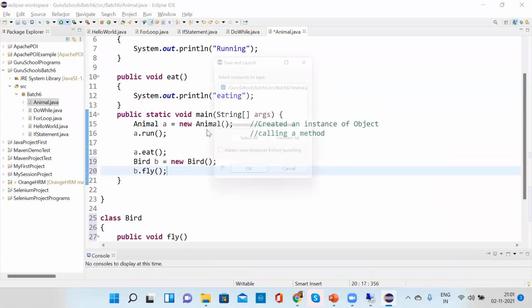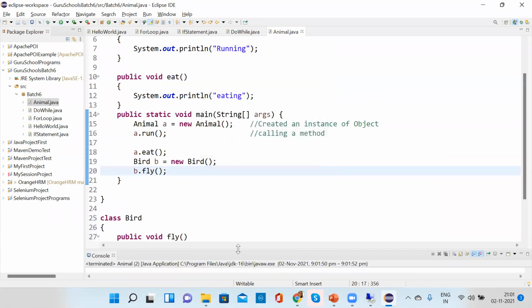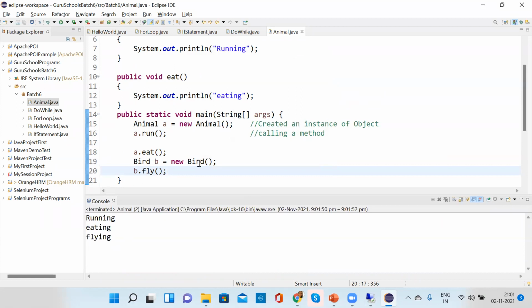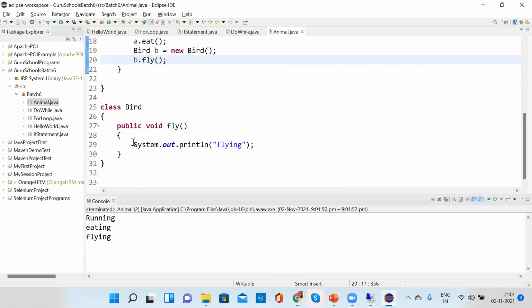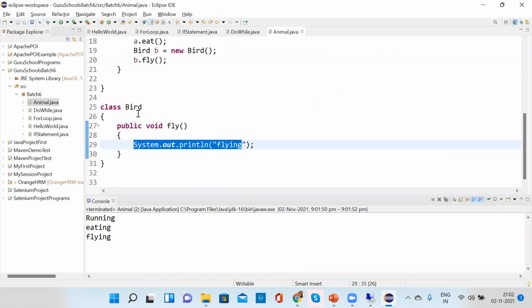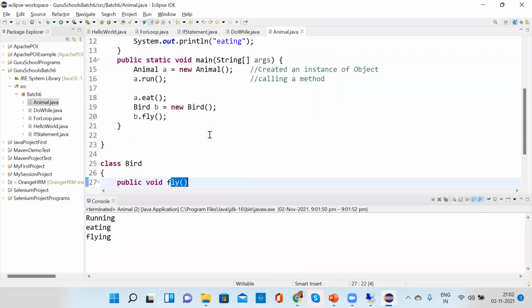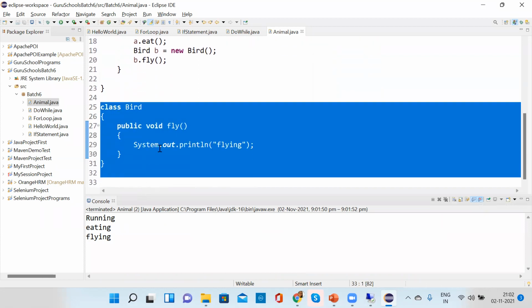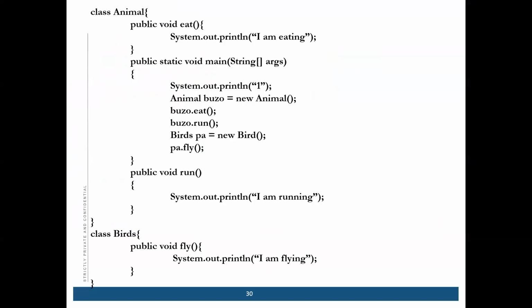If you execute it, it will be called. So you can access this method, which is in a different class, right? So this is in a different class, so that also you can access. Got this point? Yes. The rest we will do in the next class.